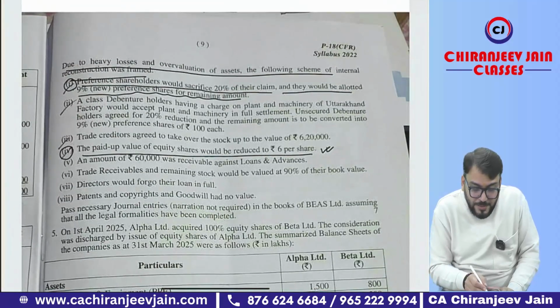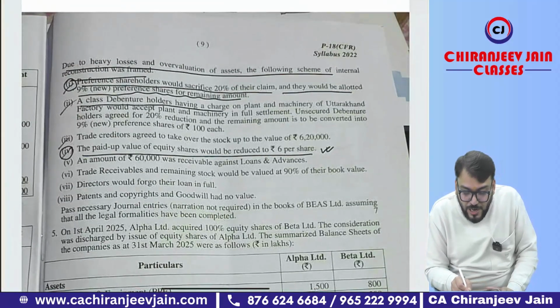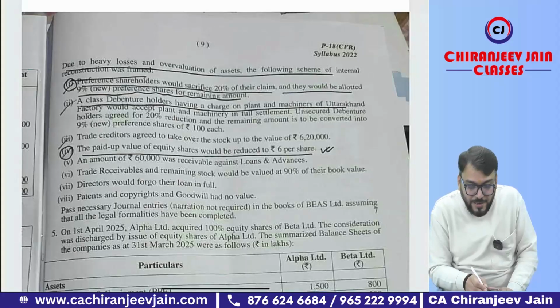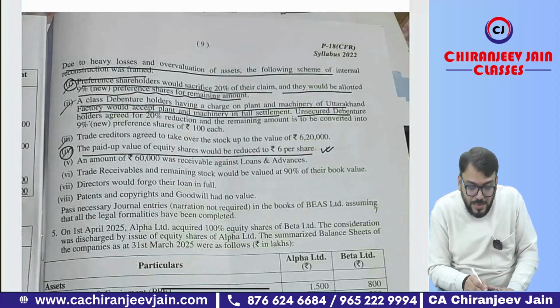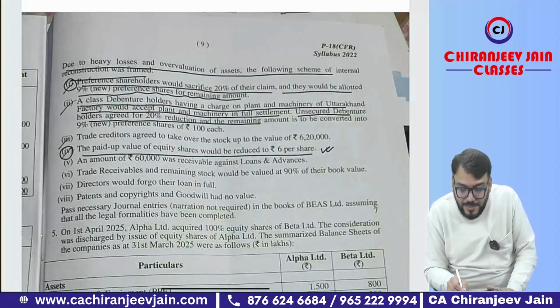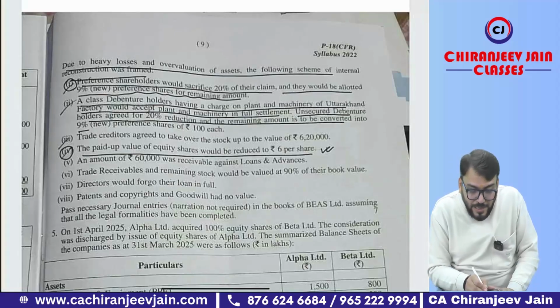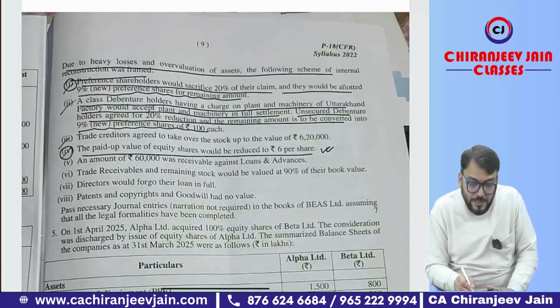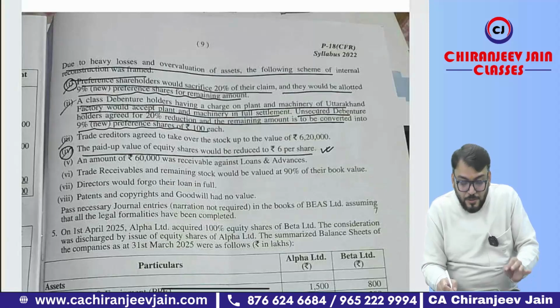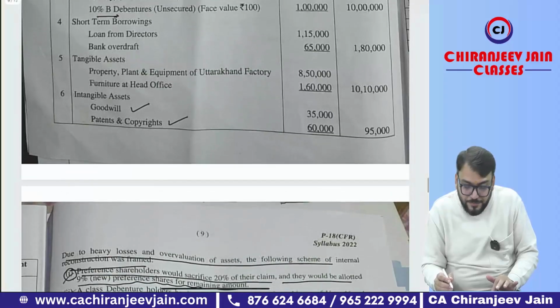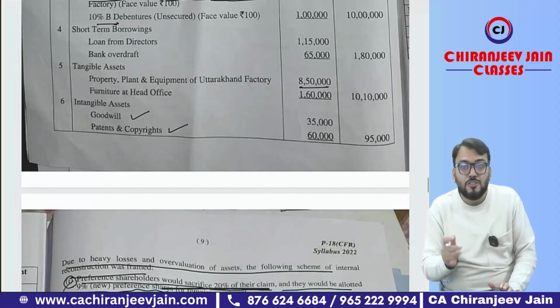Then what is given? A class debenture holders having a charge on plant and machinery of Uttarakhand factory would accept plant and machinery in full settlement. So they will take plant and machinery in full settlement. Unsecured debenture holders agree for 20% reduction and the remaining amount is to be converted into 9% preference shares of rupees 100 each. Means A class debenture holders will take plant and machinery for full settlement. Okay. The plant and machinery of Uttarakhand is how much? 8,50,000.